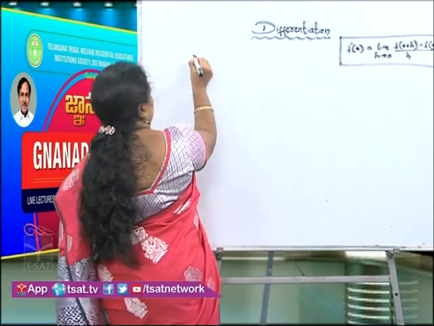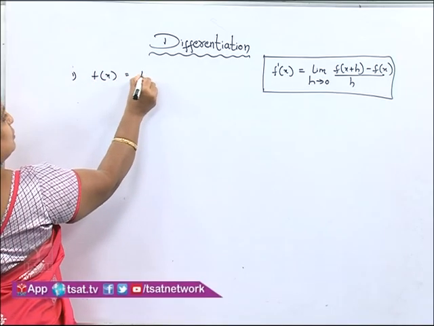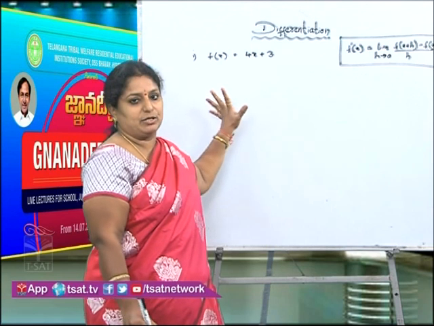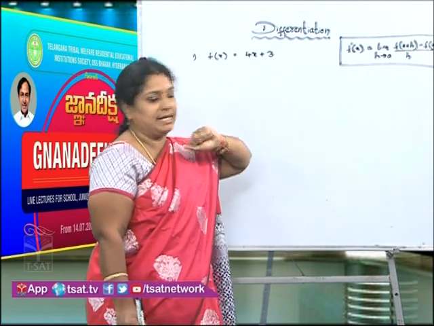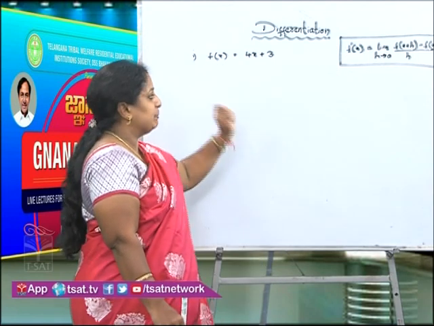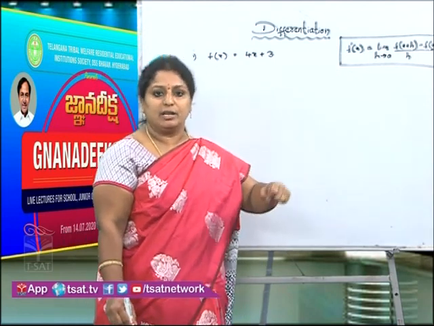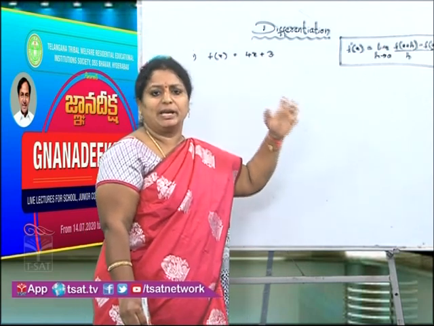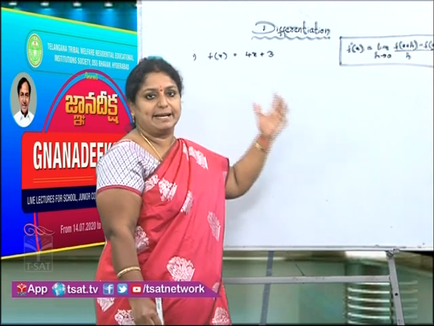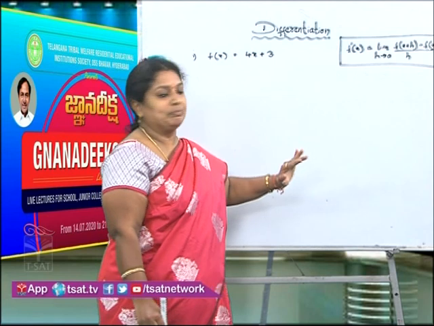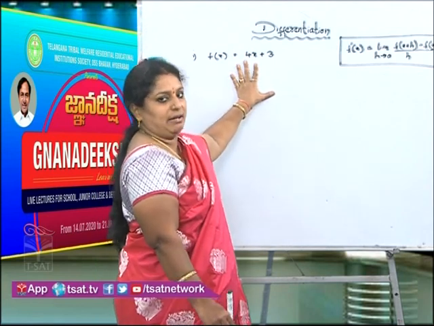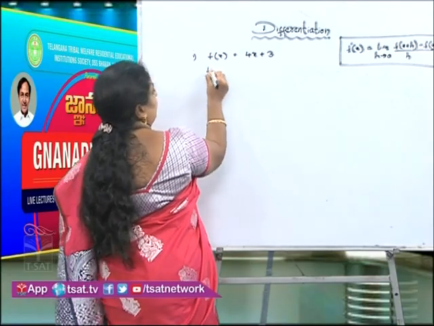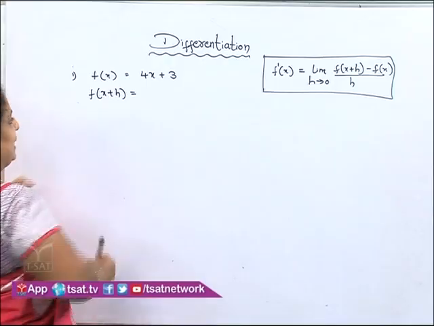Now let us take one example. f of x is equal to 4x plus 3. I took an algebraic expression. Now using this algebraic expression, we are going to find the derivative of 4x plus 3 using the first principle. Simple, children, all of you keep it in your mind. Whenever we are taking algebraic expressions, it might be any expression, a linear, a monomial, a binomial, a trinomial, or having second degree, third degree, fourth degree, the rule is the same. First, f of x value as it is we are having. See the first principle, we need to find the f of x plus h value. So f of x plus h is equal to, x plus h means what?